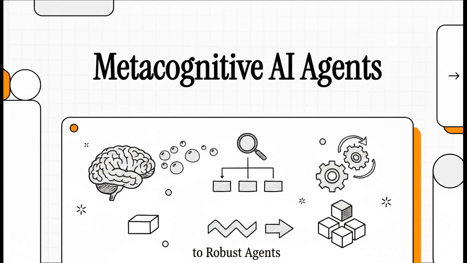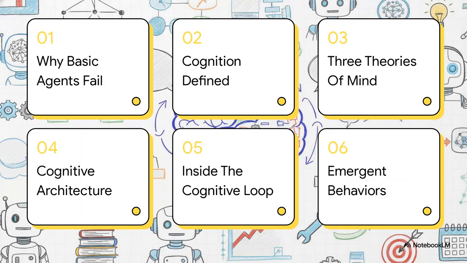This is really about architecting systems that don't just act blindly, but actively reflect on their own actions. We've got a ton of ground to cover today. We'll diagnose exactly why basic agents fail in production, define what cognition looks like in actual code, bridge psychological theories into software architecture, unpack the core blueprint, step inside the cognitive loop, and finally look at the emergent behaviors that come out of all of this.